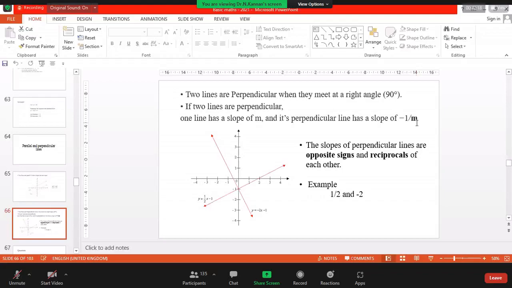You agree or not? You understood? Yes, sir. If you have parallel lines, slopes are equal, right? If you have perpendicular lines, the slopes satisfy m2 = -1 over m1. You agree?